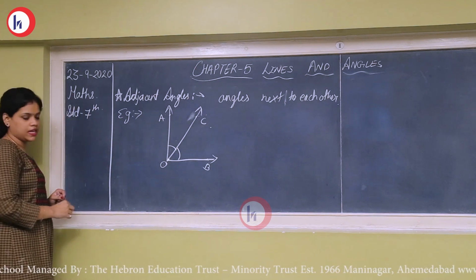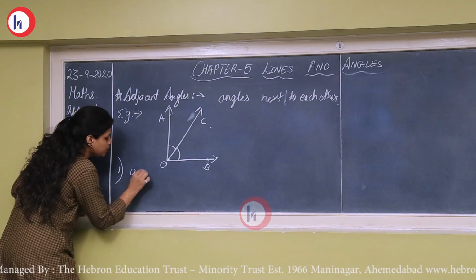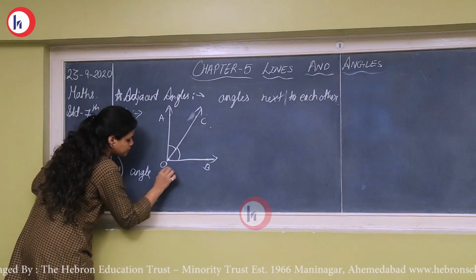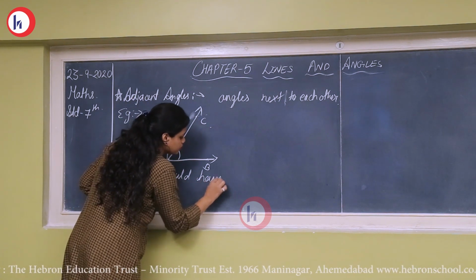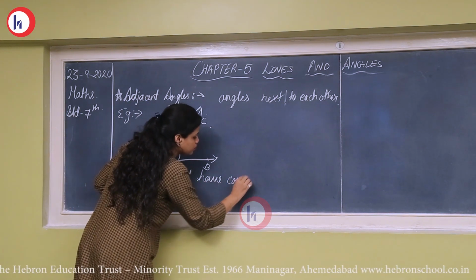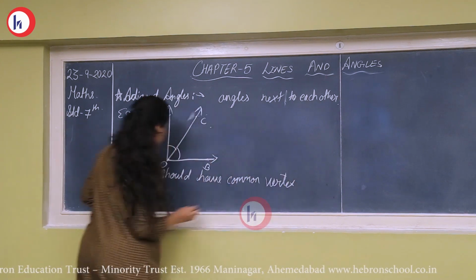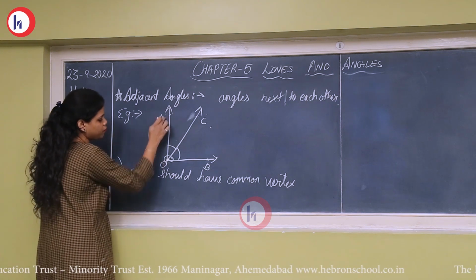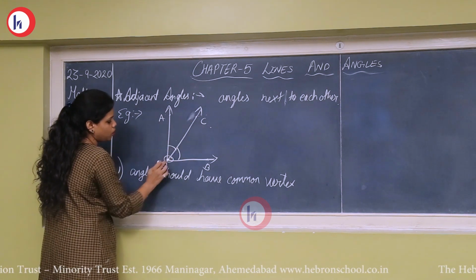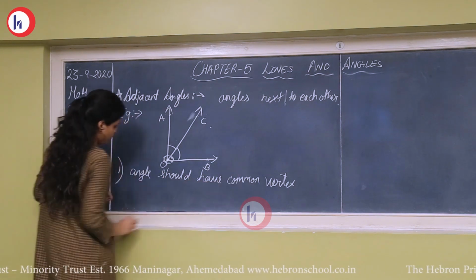So here three rules have to be followed. Number one, the angles should have a common vertex. Now as you can see here, this O is a vertex and it is common for AOC and COB. So both are sharing this vertex. That means they have a common vertex.